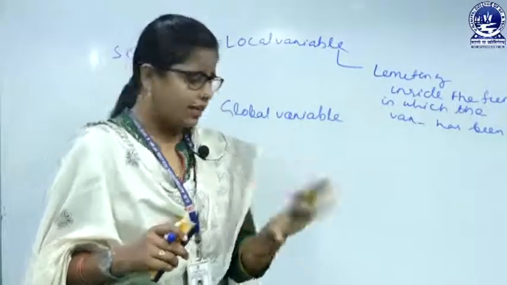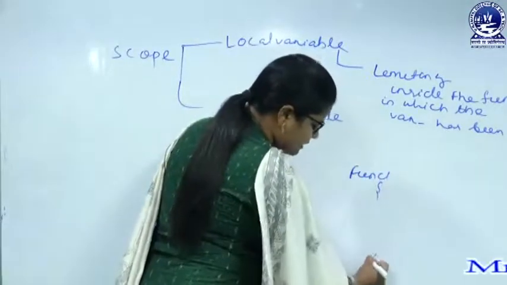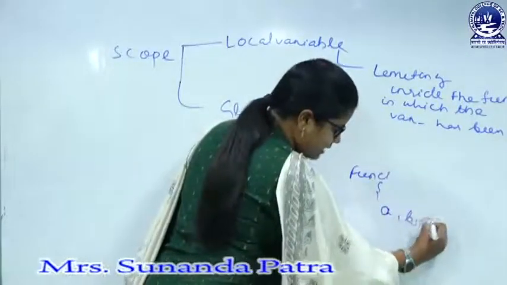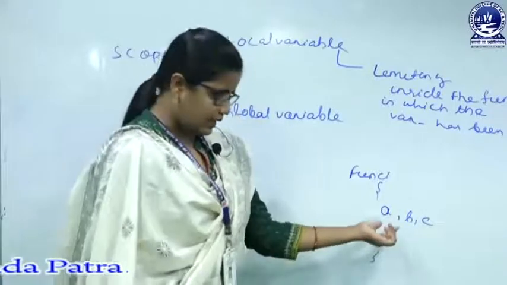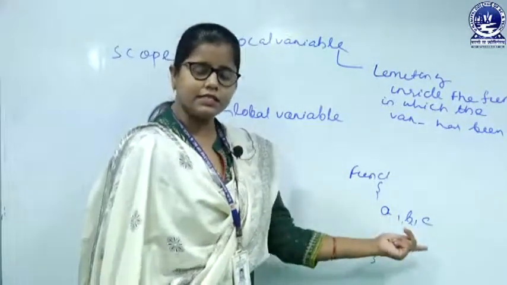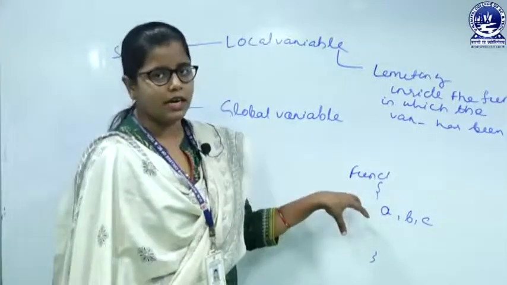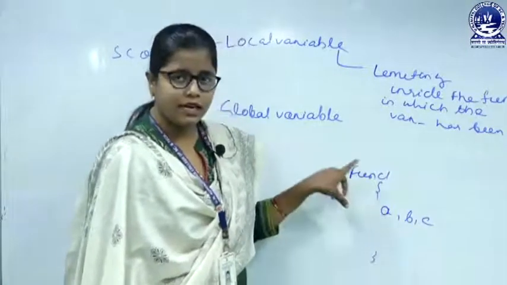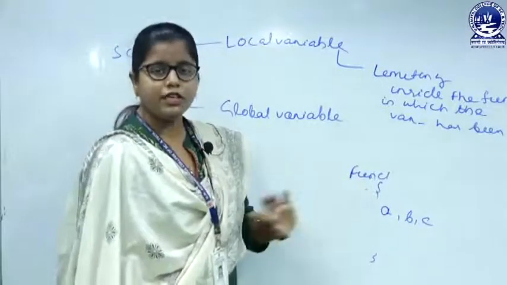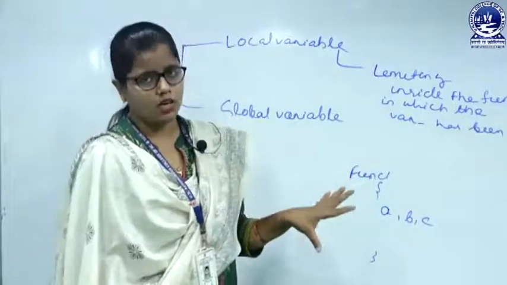Suppose I have function 1, and this is the body of function 1. If there are variables a, b and c, that means we are declaring these variables inside function 1. So the scope of variables a, b, c is limited inside the function body in which they are declared. We cannot use these a, b, c in another function. This is what a local variable is.